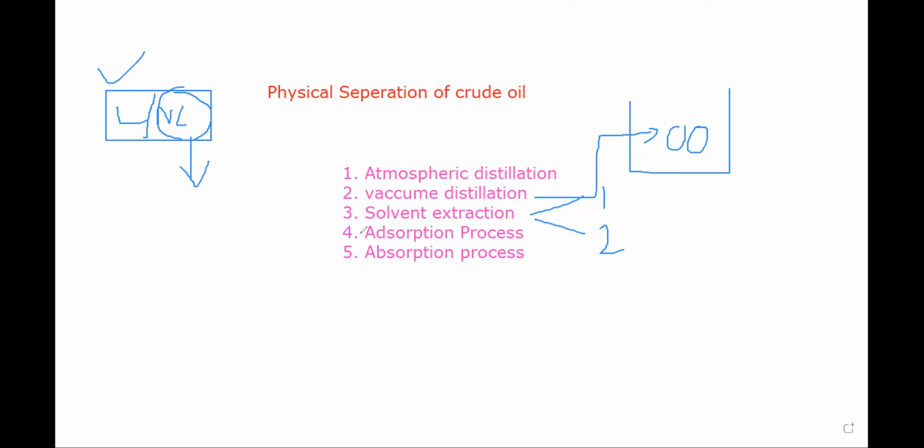Now let's talk about adsorption and absorption. We know that adsorption is a kind of surface phenomena, and absorption is a kind of bulk phenomena. Surface means we have a surface here.